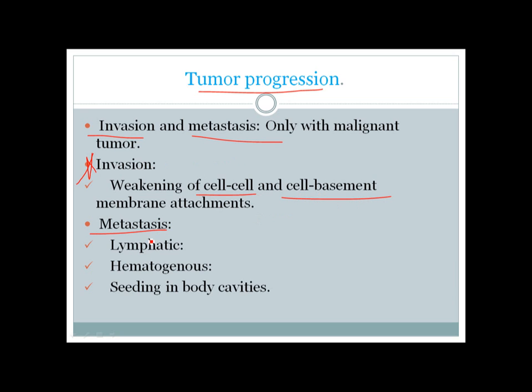Metastasis can occur through different routes: through lymphatics, through blood, and through body cavities like the peritoneal cavity. Lymphatic metastasis commonly occurs with carcinomas, and hematogenous metastases are associated with sarcomas, okay, CAR-SAR, and seeding in body cavities is most commonly associated with GI cancer.